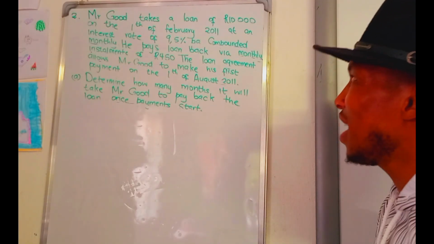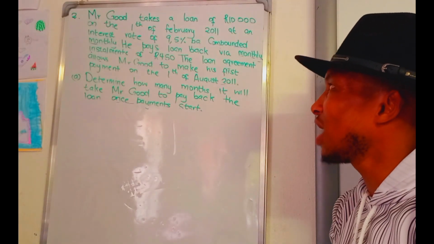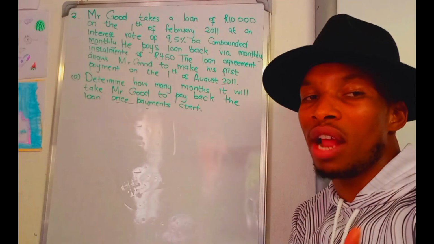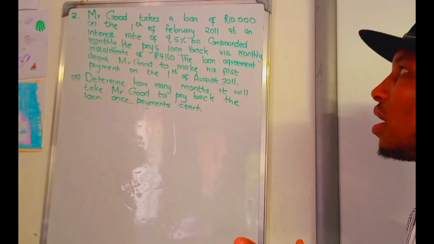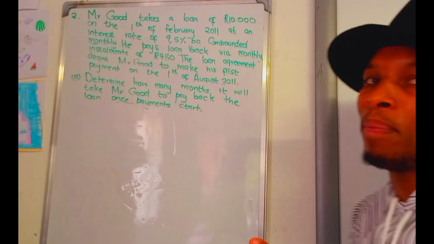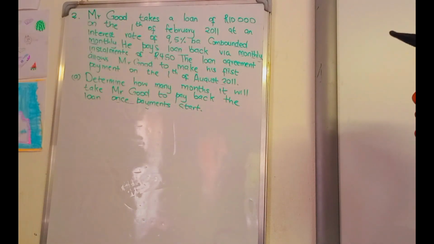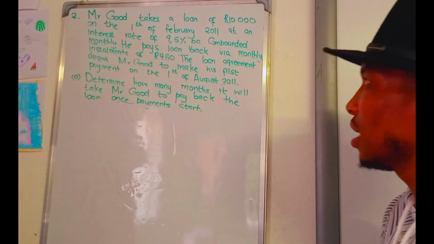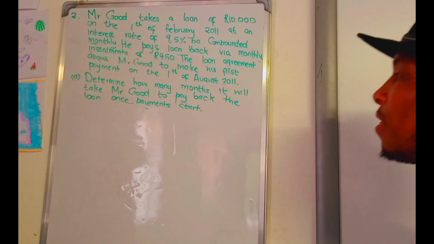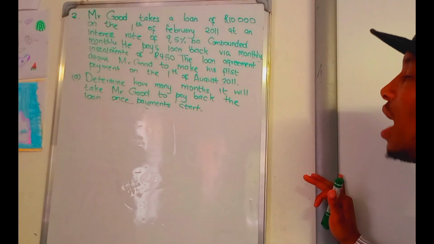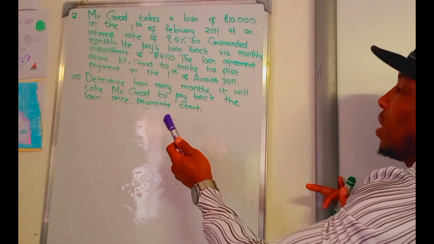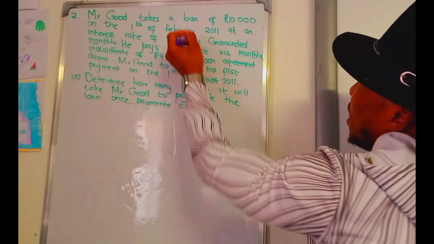Here we're going to look at financial mathematics and the present value unknowns. The present value unknowns is about a series of equal payments that we make when we're settling a loan. As you see here, it is the present value. Why do we say that? Because we are talking about a loan.